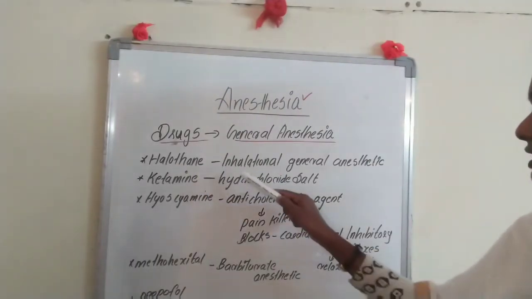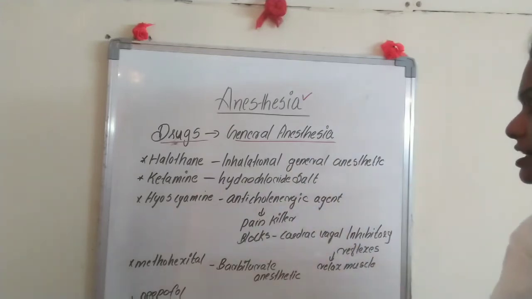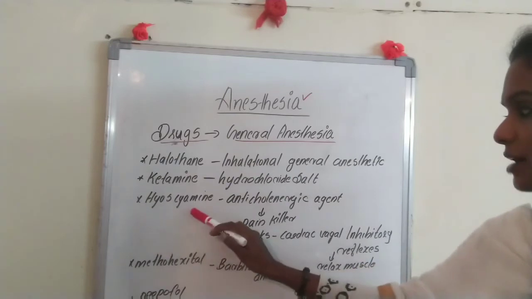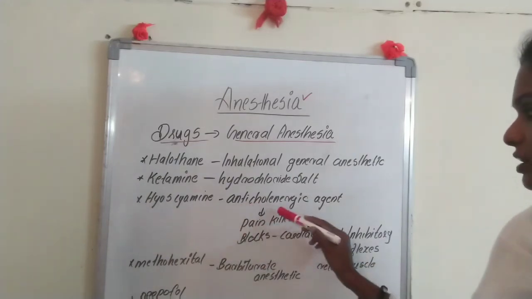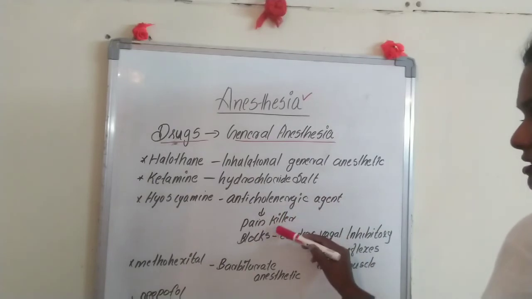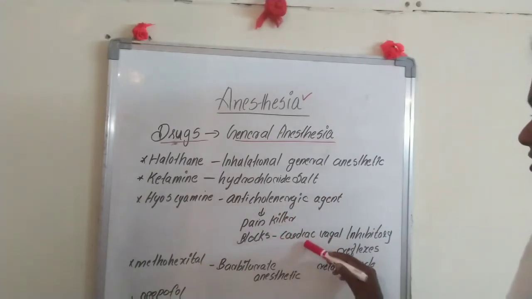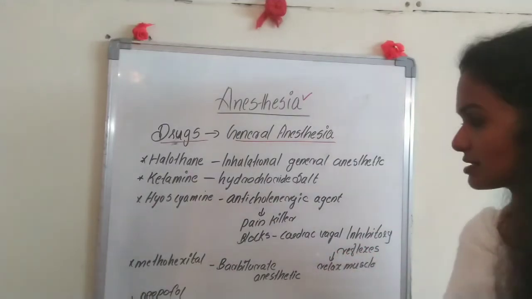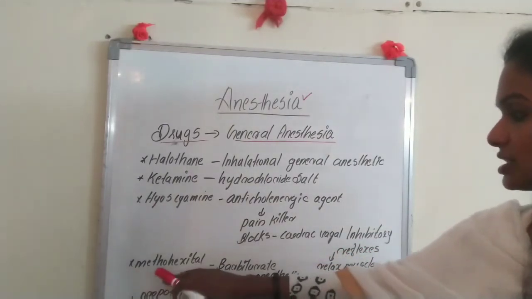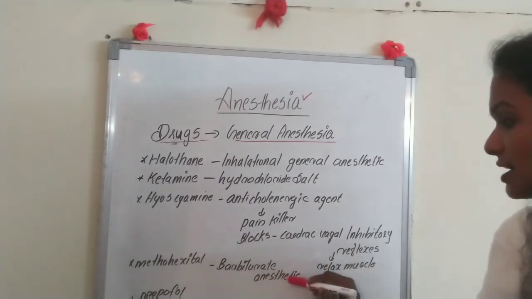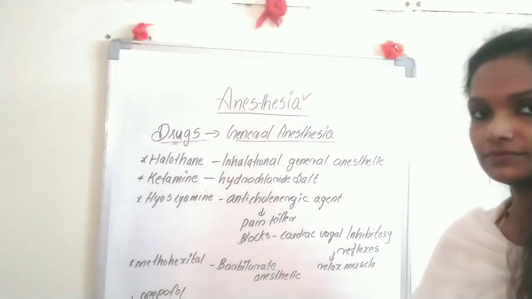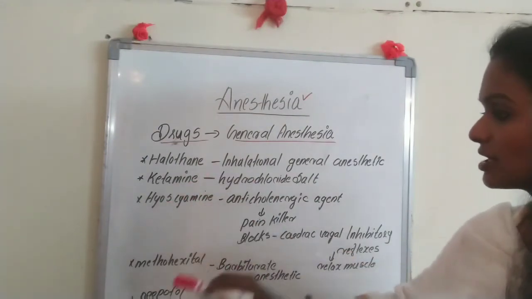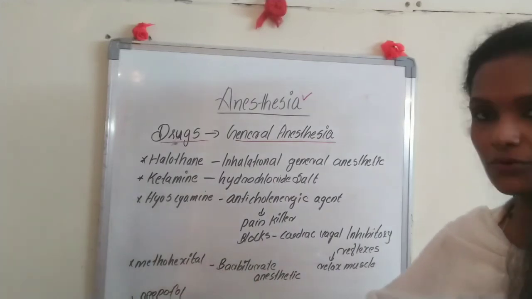Halothane, which is one of the inhalational general anesthetics, and ketamine, a hydrochloride salt, and hyoscyamine, one of the anticholinergic agents which blocks the cardiac vagal inhibitory reflexes and produces relaxation of the muscles, and methotrexate, one of the barbiturate anesthetics, and propofol. Once again, halothane, ketamine, hyoscyamine, methotrexate, propofol.